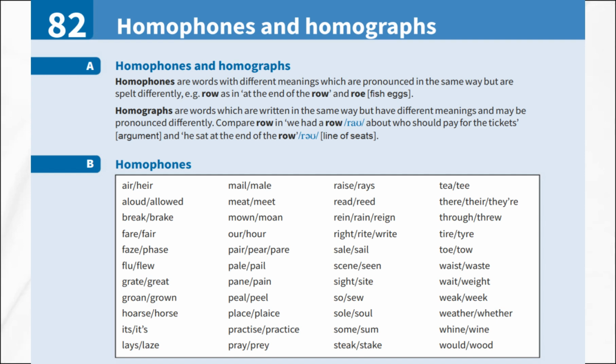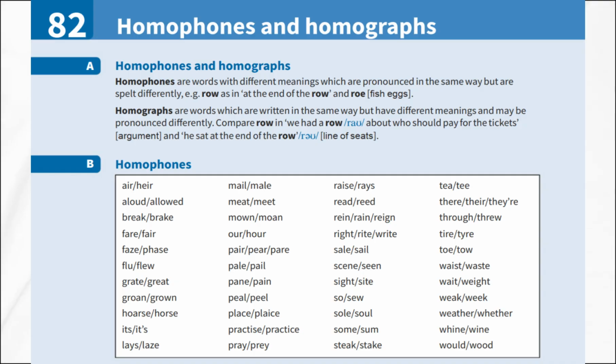Here are more homophones to be aware of. Aloud means out loud, and allowed means permitted. Meat is food, and meet means to come together. Read is in the present tense, and reed is a plant. There, their, and they're are a classic group. There refers to a place, their shows possession, and they're is a contraction of they are. Break means to smash, and brake is what stops a car.